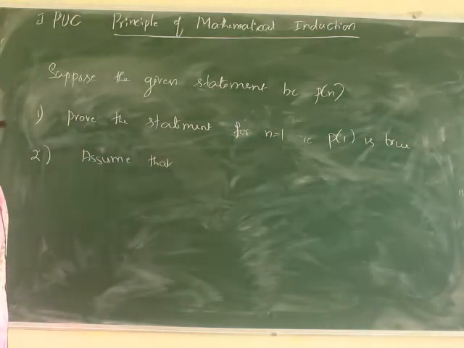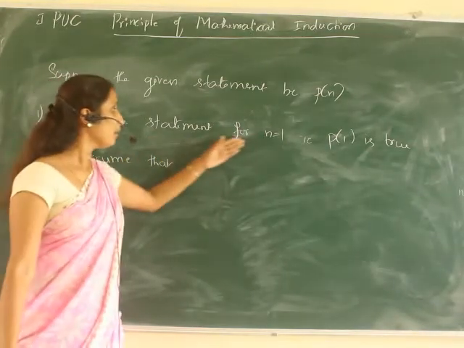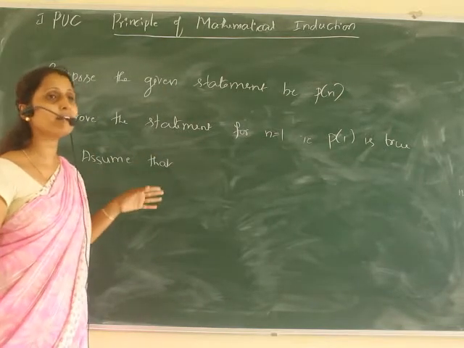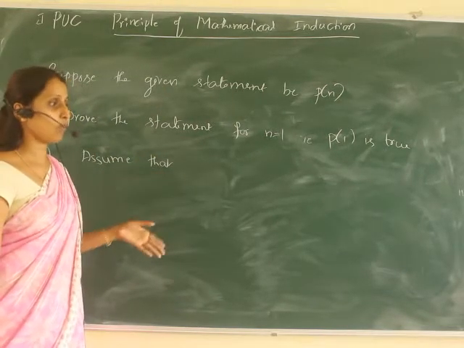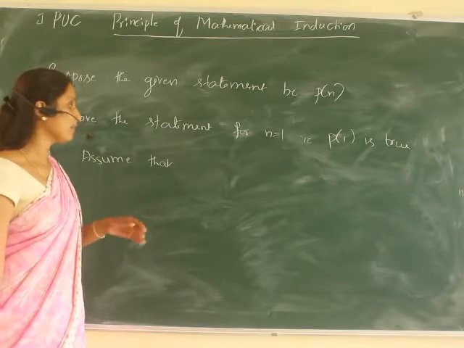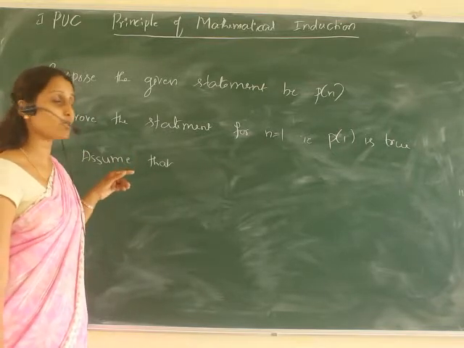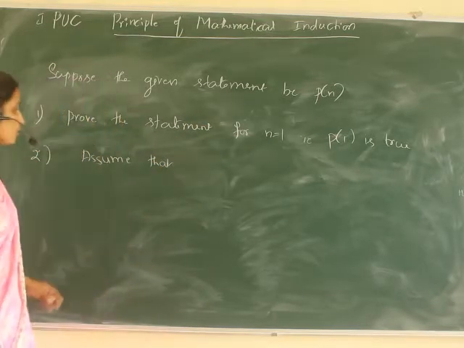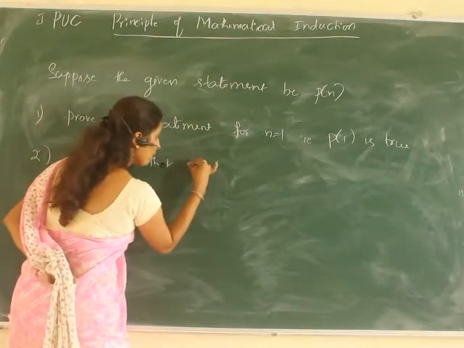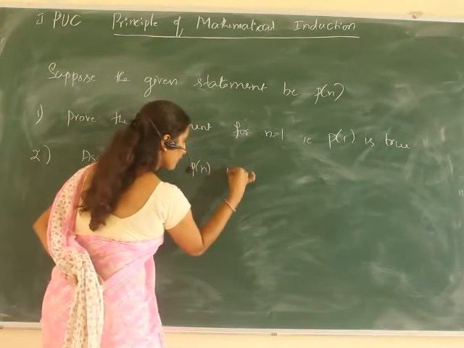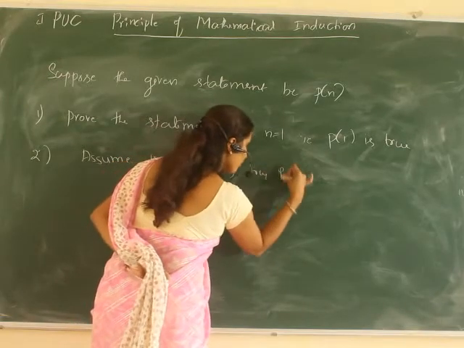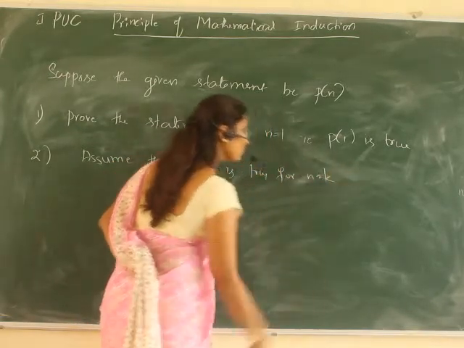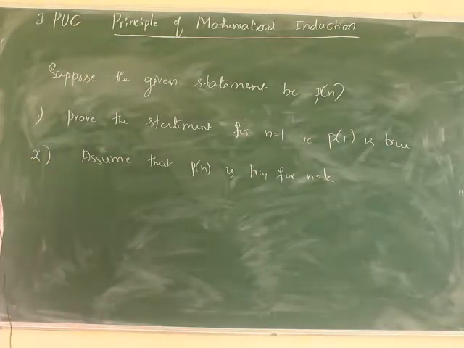Here we are discussing and proving a result of mathematics, not the general examples or general statements that we obtain in our daily life. We are proving a mathematical statement. So I'll take P of n, where n is the number of terms. So assume that P of n is true for n is equal to k, for some value k in between 1 and n.